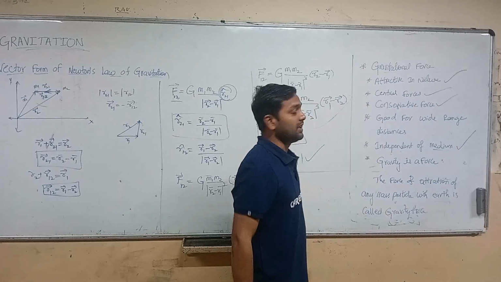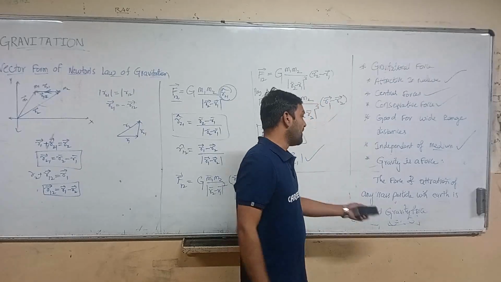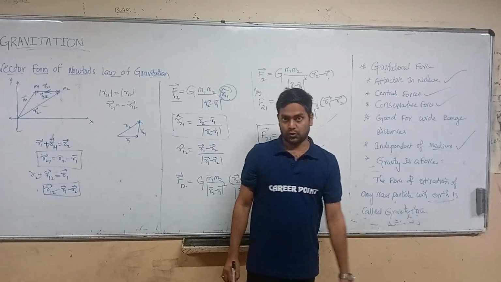So what is gravity? Gravity is a force. The force of attraction of any mass particle with Earth is called gravity force.